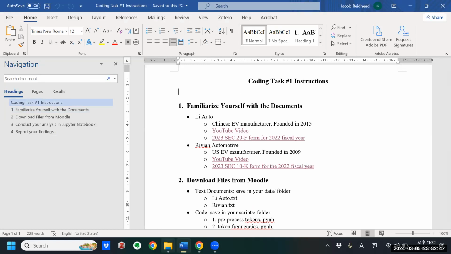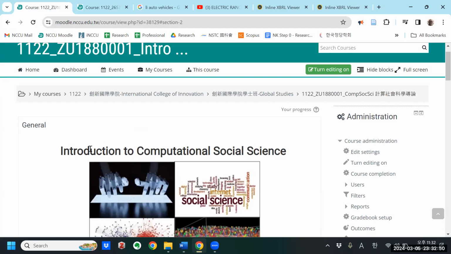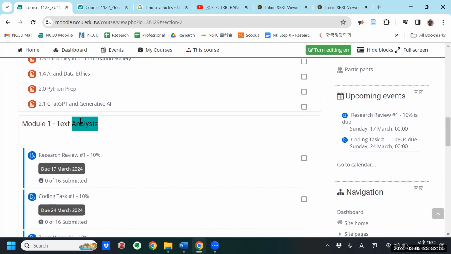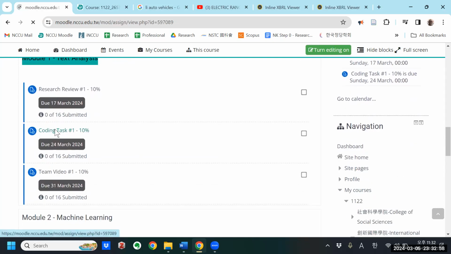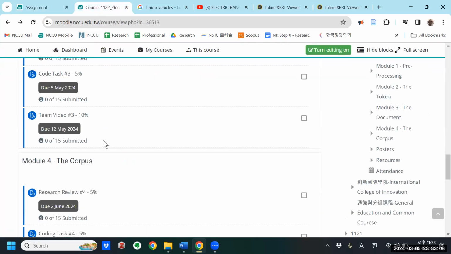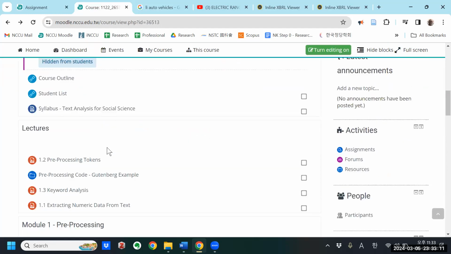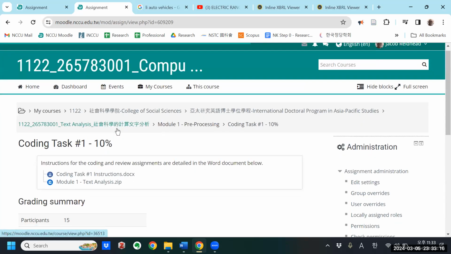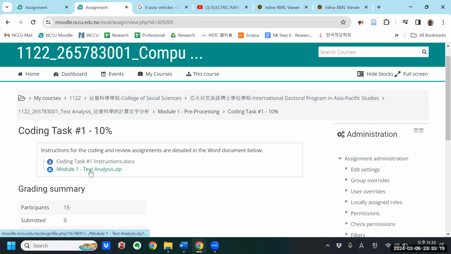First, for the computational social science class, you can find the instructions in the Module 1 text analysis coding task. If you go in there, I've got the coding task instructions here, and I also have a zip file of all of the code. For the text analysis course, it's the same. It's in the pre-processing module, coding task number 1. You've got the instructions and all of the files in the zip file.